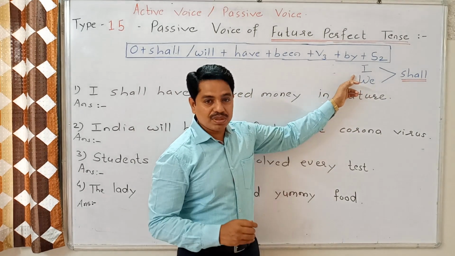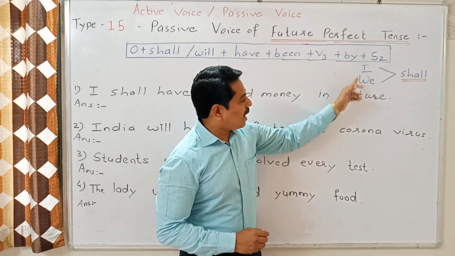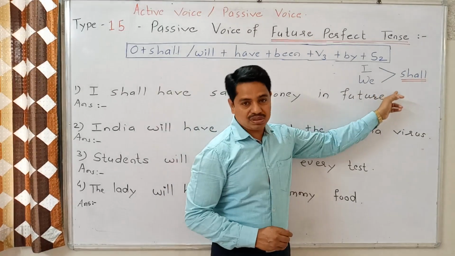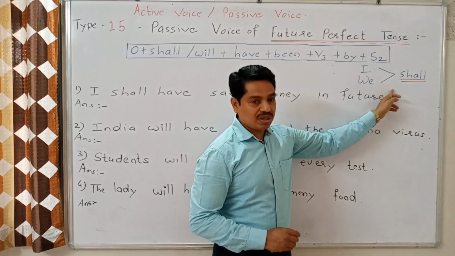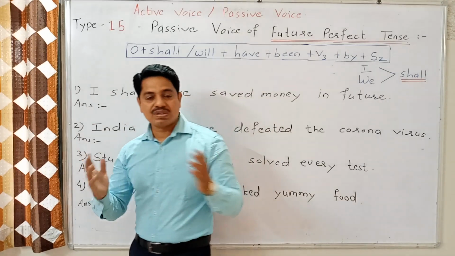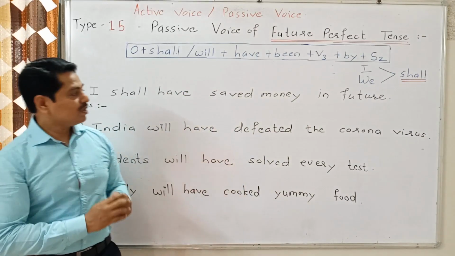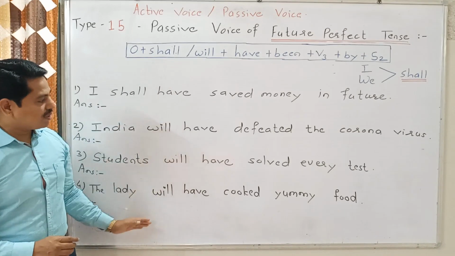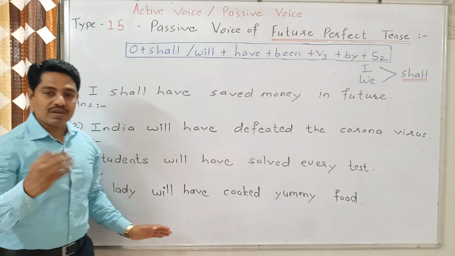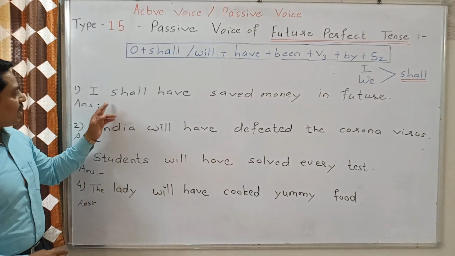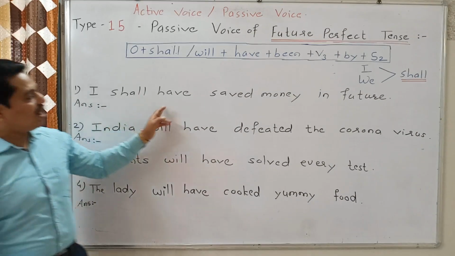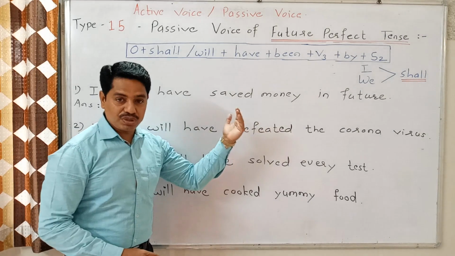I have written something over here. After I and we use shall, and after the remaining subjects, we will use will. So here I have given some sentences. One by one, we will take the answers of them. First sentence is: I shall have saved money in future.